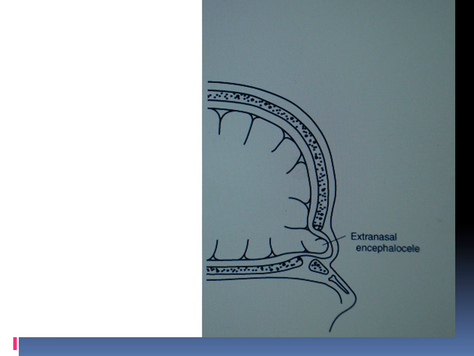This is the extranasal encephalocele, herniation of the glial tissue and the meninges through a defect in the skull and into the nose. Could be extranasal and could be intranasal.